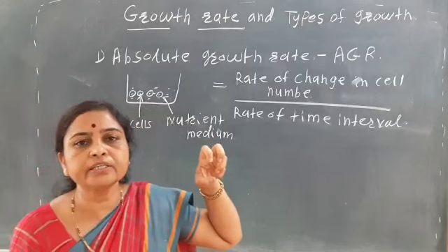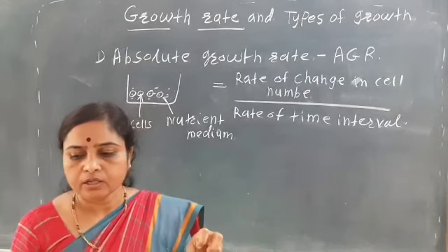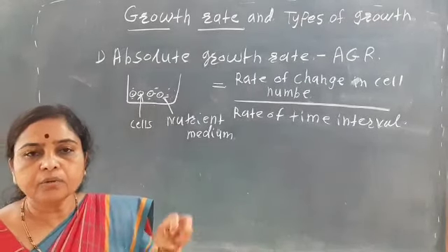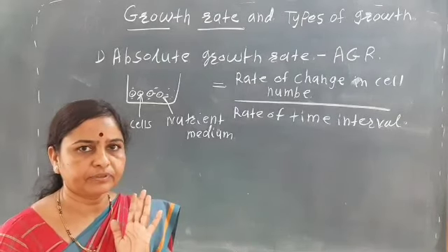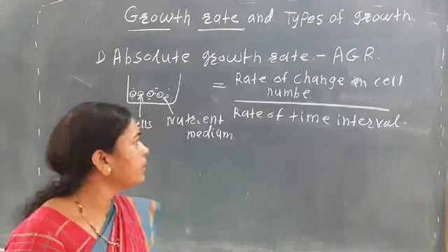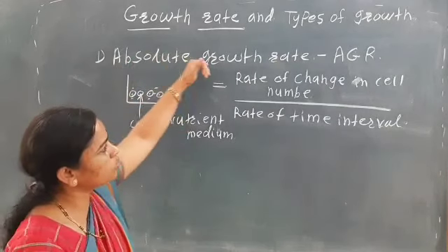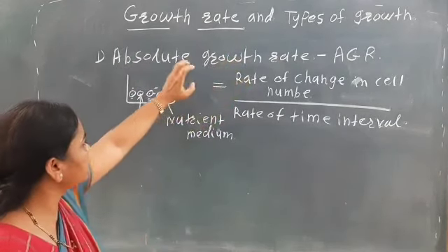The number can change after some time interval. So this is the absolute growth rate, the AGR.